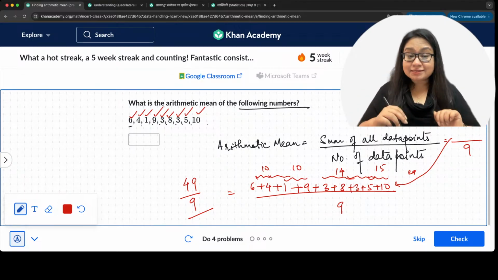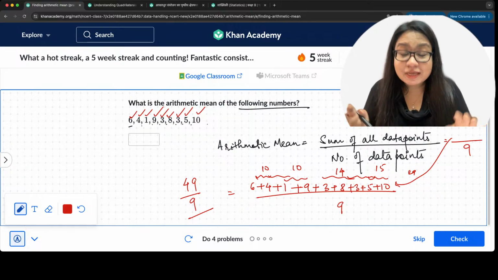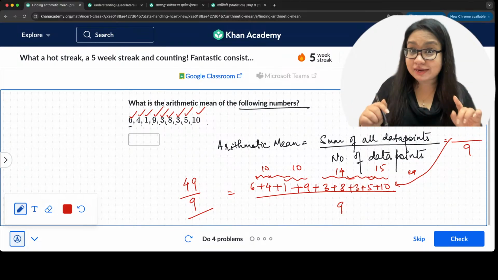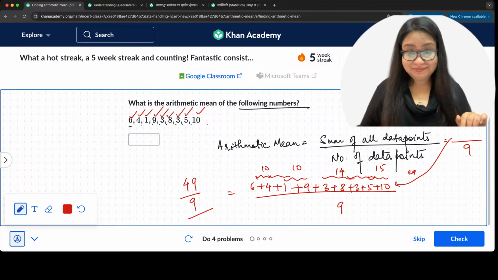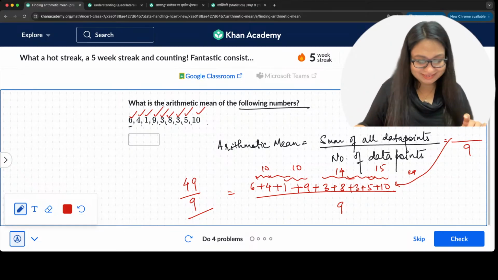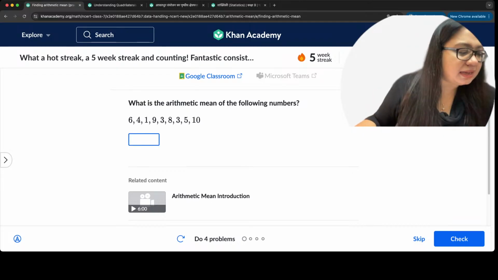Did everybody get this? Everybody understands this? Yes? How we got 49 by 9? If yes, I'm going to lock it. Shall I lock it? Yes? Okay. All right. Let's lock it. 49 by 9. 49 by 9 is the answer.